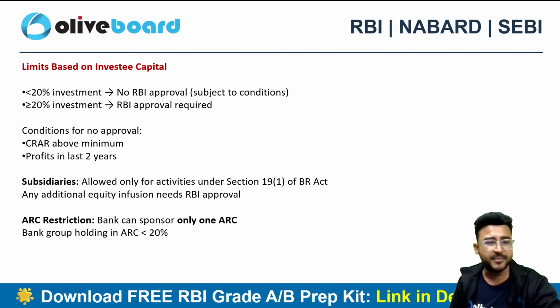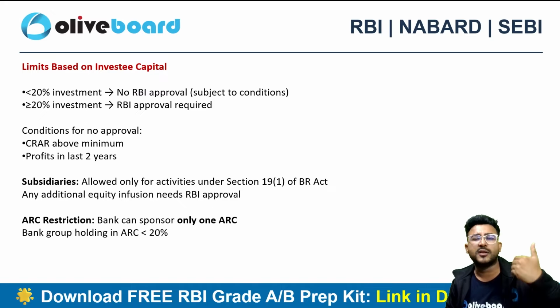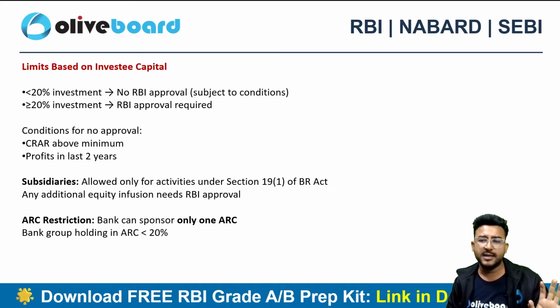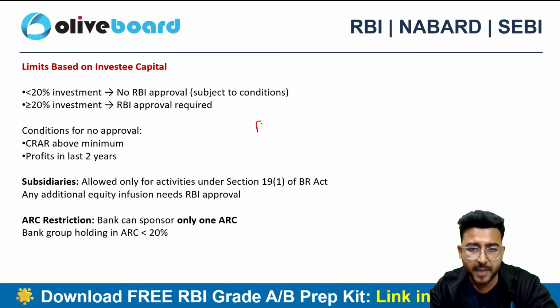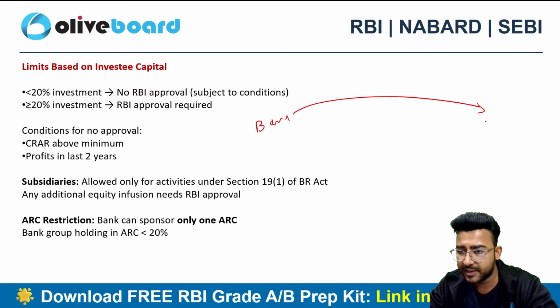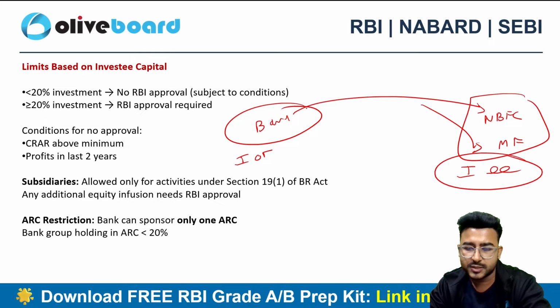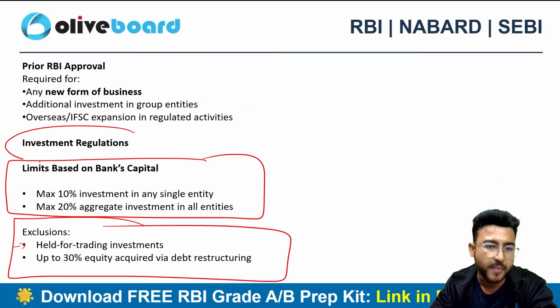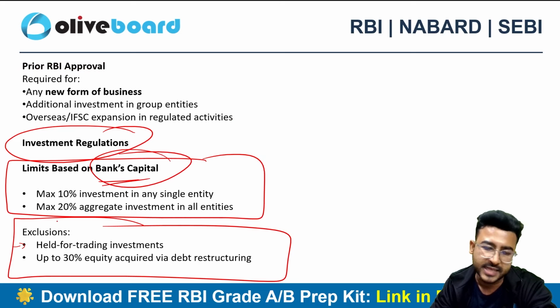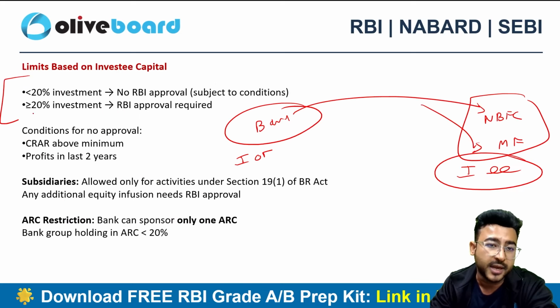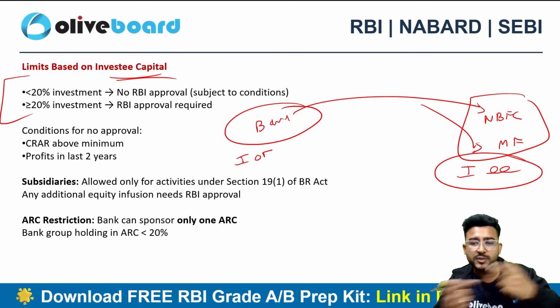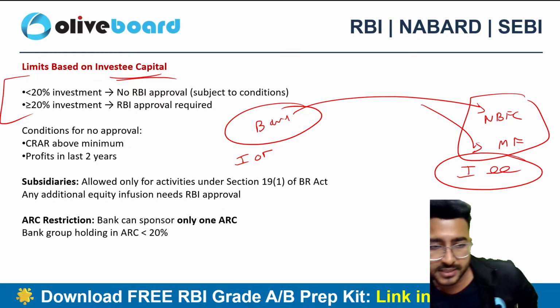Limit based on the investee capital. It is not that important, still I will discuss. What do you mean by investee? If a bank is investing in some NBFC, for example, or a mutual fund company, then the bank is the investor and these companies are the investee. So this limit pertains to the bank's capital, but this limit is related to the investee capital. So there are two-sided limits here, right?